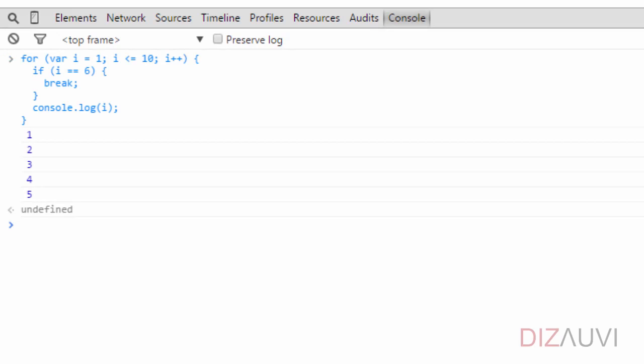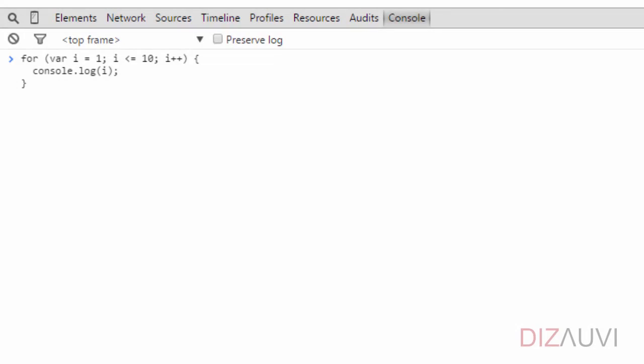And now when we hit enter, you can see that the loop was executed for values of i ranging from 1 to 5, because when i is 6, this if condition is met and the break statement breaks the loop and the control comes out of the for loop. Now this break statement can also be used in while loops, exactly in the same way.